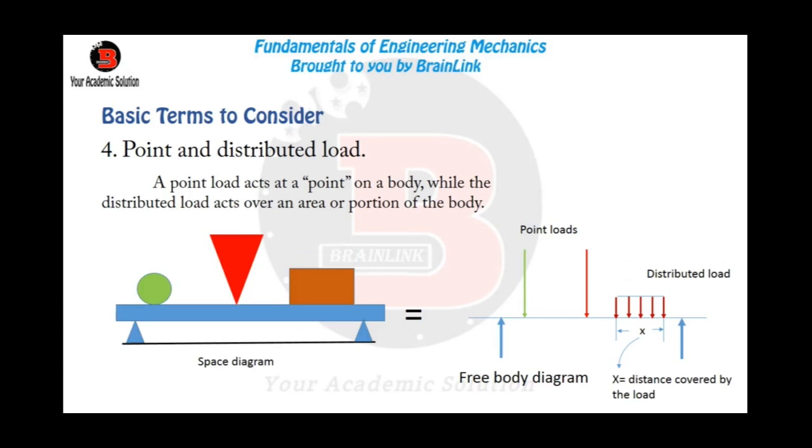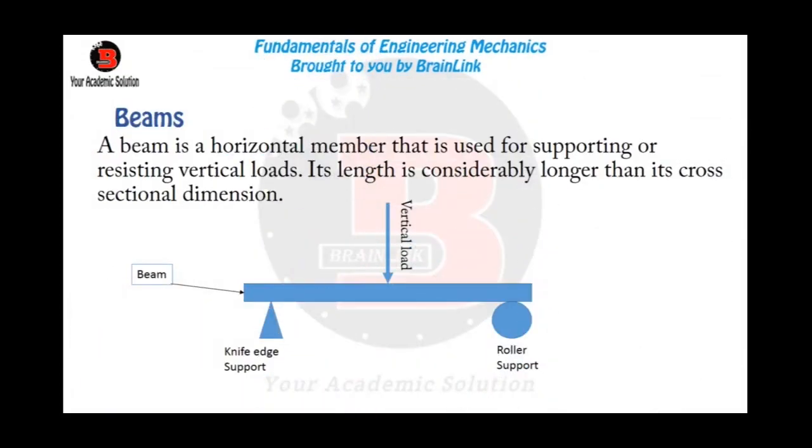We have the uniformly distributed loads and the non-uniformly distributed loads. In our next videos, we will show you how to turn a distributed load into a point load for easy calculation. Now let's look at what a beam is. A beam is a horizontal member for carrying or supporting vertical loads.